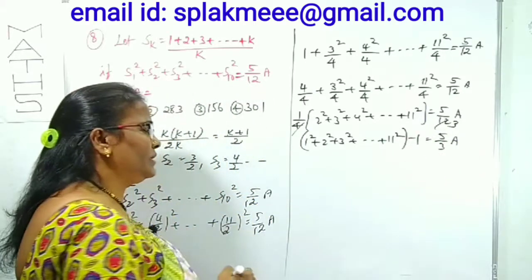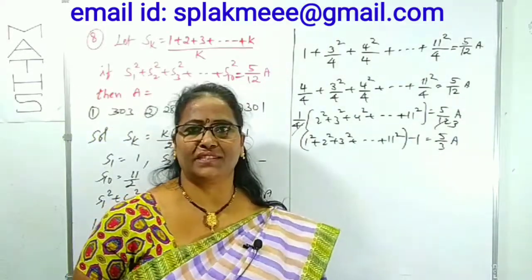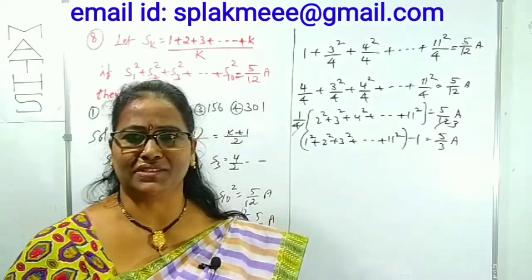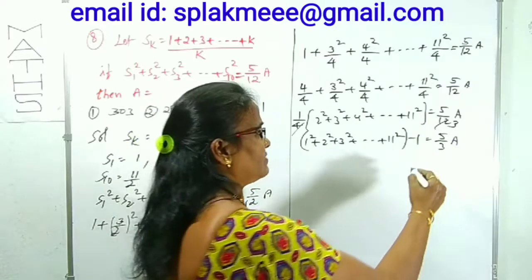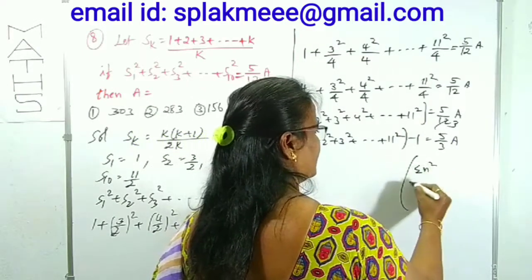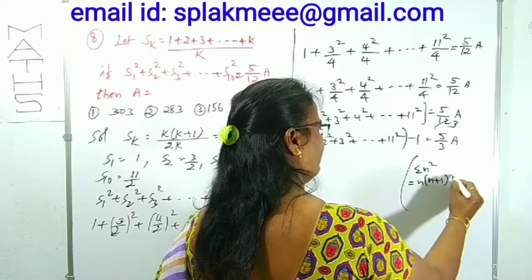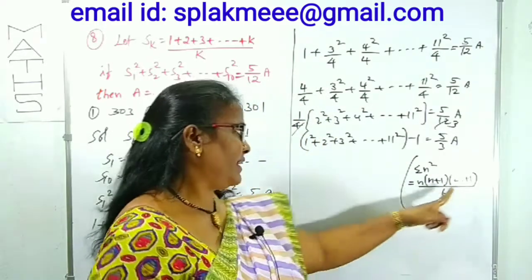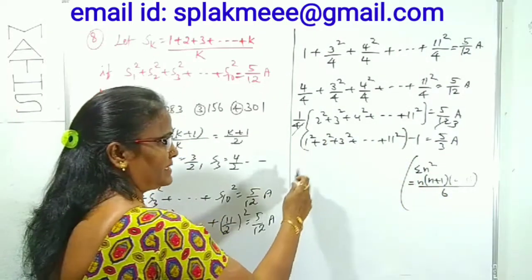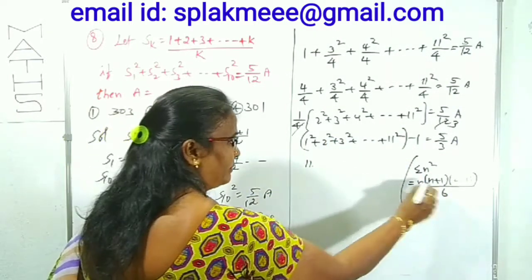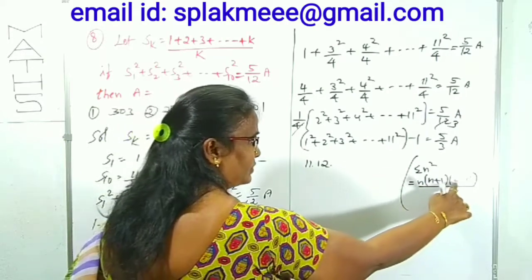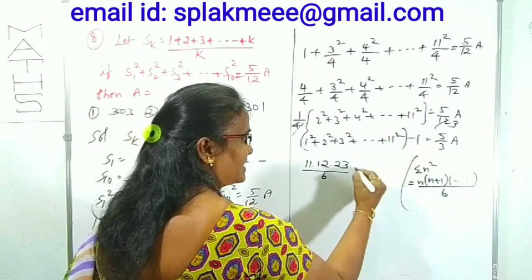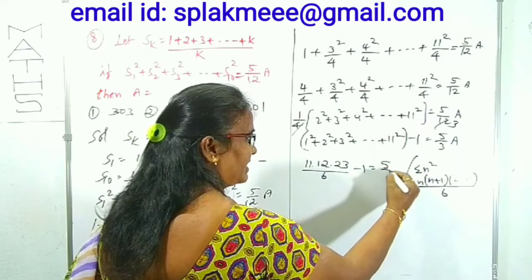Right? Now you know that clearly this is the sum of the squares of 11 natural numbers. What is the sum of the squares of n natural numbers? The formula, that is sigma n square, is what? Sigma n square is n into n plus 1 into 2n plus 1 by 6. In place of n, what is there here? 11. We can replace it with 11. 11 into 11 plus 1, 12 into 2 times 11 plus 1, 22 plus 1, 23 by 6, with minus 1 is there. Minus 1 is equal to 5 by 3A.